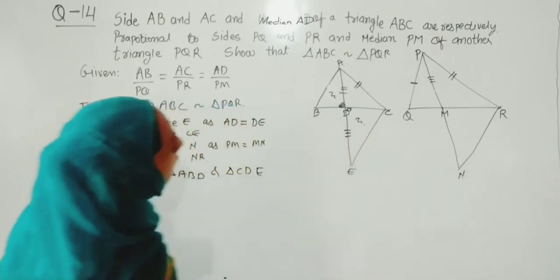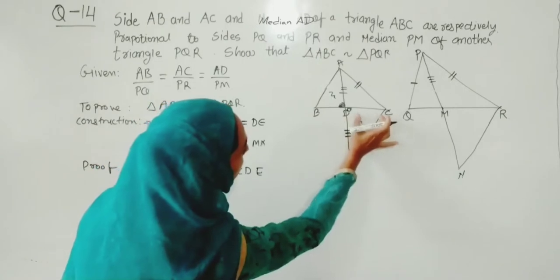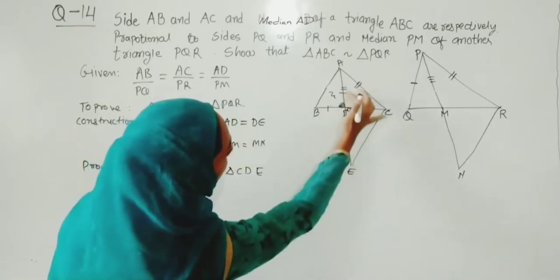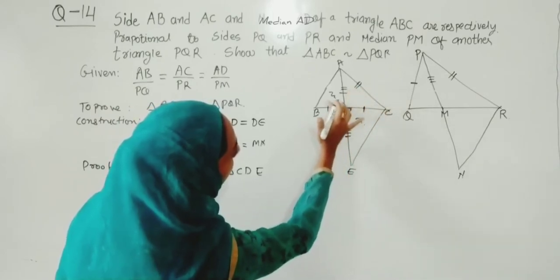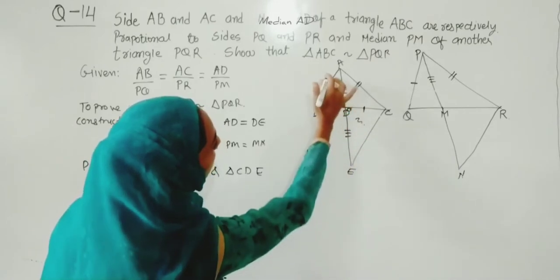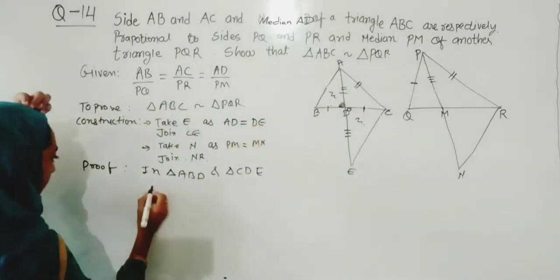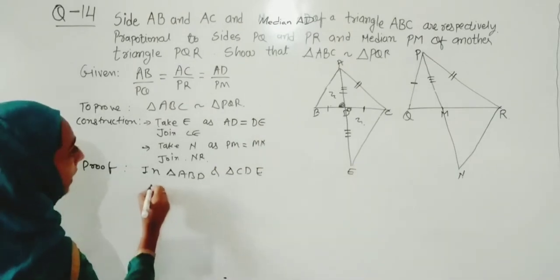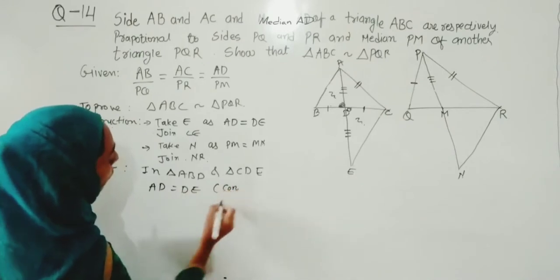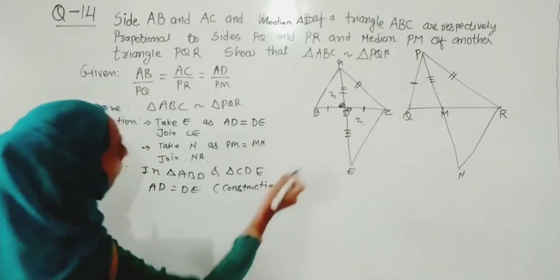So I will mention over here. And third side we want, so we will take that BD equals to DC. Means this BD will equal this DC. So by the criteria side, angle, side, we will prove these two triangles congruent, and by CPCT we can write AB equals to CE. So let us write whatever I have said: side AD is equal to DE, from construction we did this.